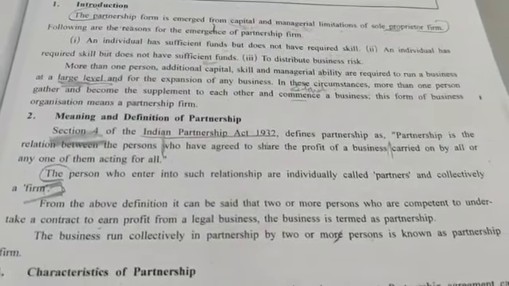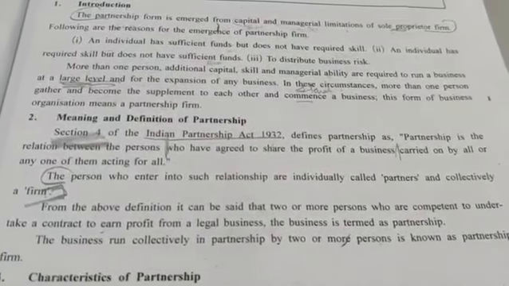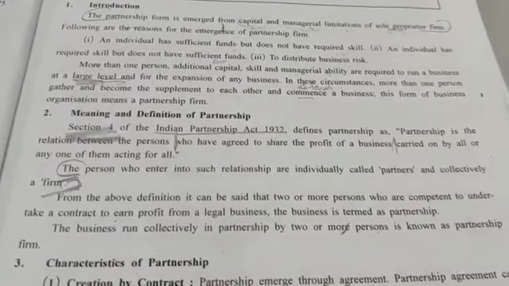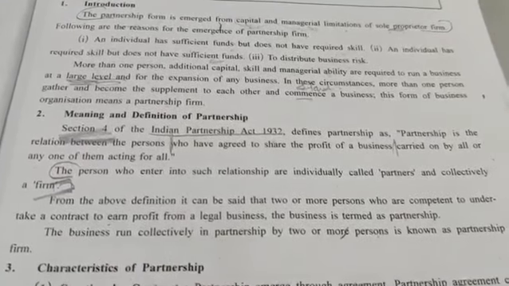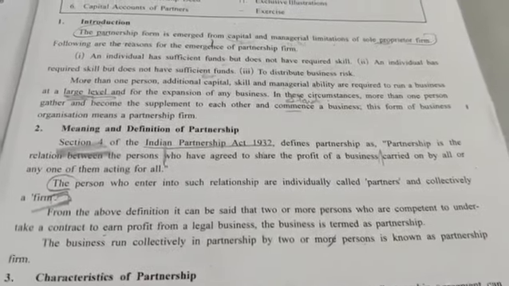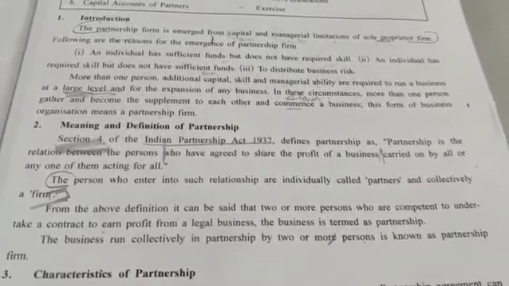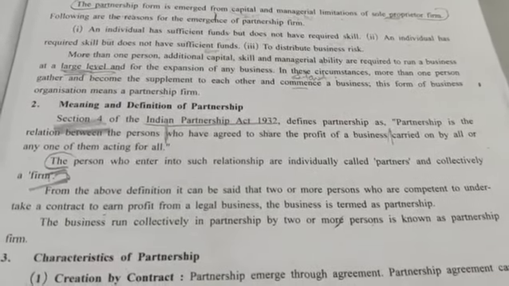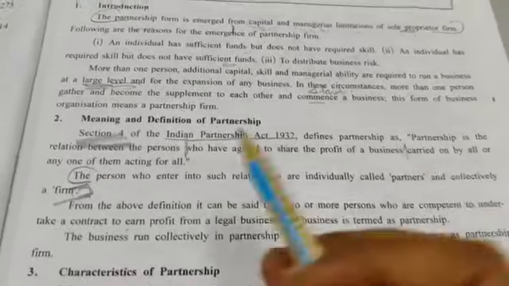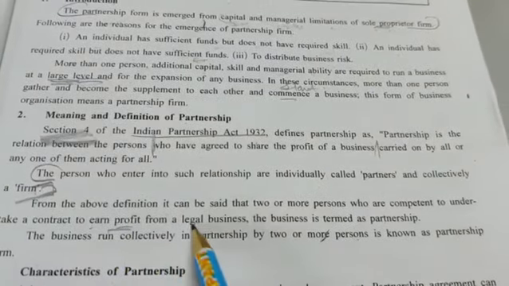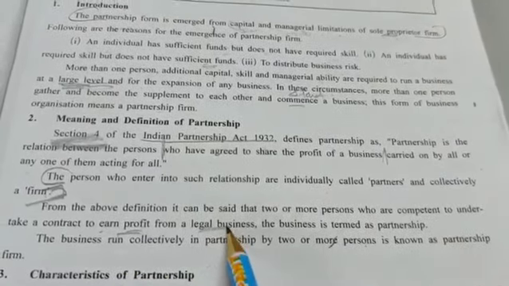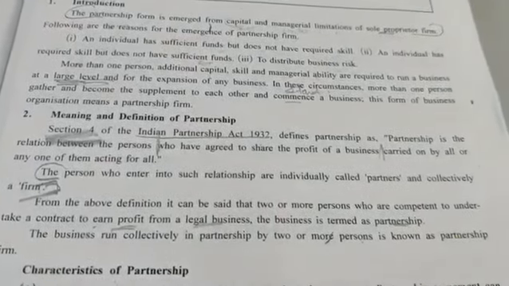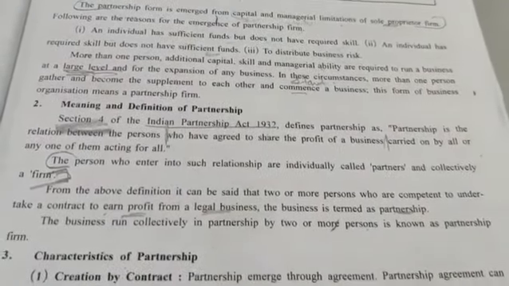From the above definition, it can be said that 2 or more persons who come together to undertake a contract to earn profit from a legal business, the business is termed as partnership. जब 2 या 2 से ज़्यादा लोग मिलते हैं, साथ आते हैं कोई कॉन्ट्रैक्ट में, that is why they are coming together. They are coming together to earn profit from a legal business. तो वो अगर पैसा कमाने के लिए कोई लीगल बिजनेस शुरू करते हैं, तो under those circumstances it is treated as partnership. The business run collectively in partnership by 2 or more persons is known as partnership.